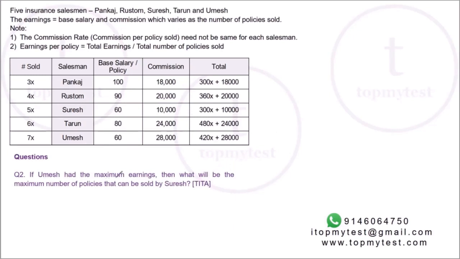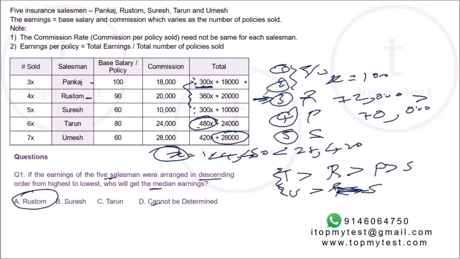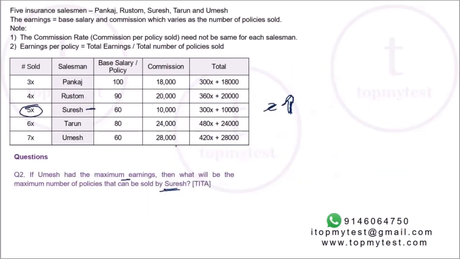Second one: if Umesh had the maximum earnings, then what will be the maximum number of policies that can be sold by Suresh? Umesh had the maximum earnings, so what can be the maximum policies sold by Suresh? The number of policies sold by Suresh is 5x, so to increase it I need to increase the value of x. That's my constraint. What is the other relationship which is given? Umesh is the highest. From the previous discussion, we know between Tarun and Umesh we need to figure out who earns higher. Others we know. Here it is given that Umesh earns more than Tarun.